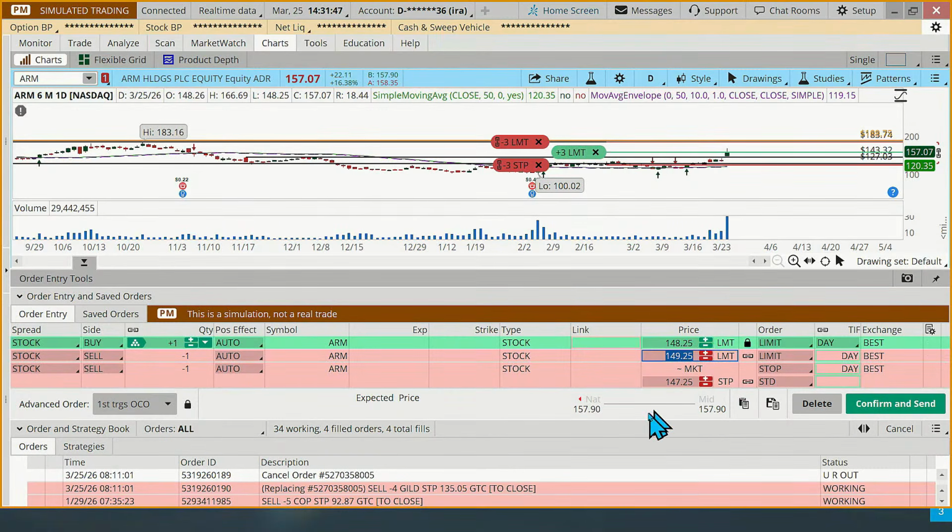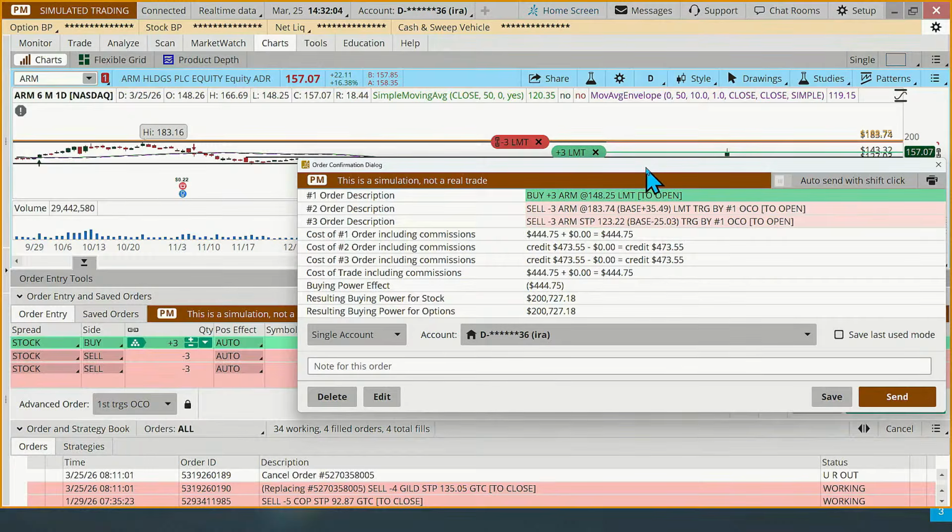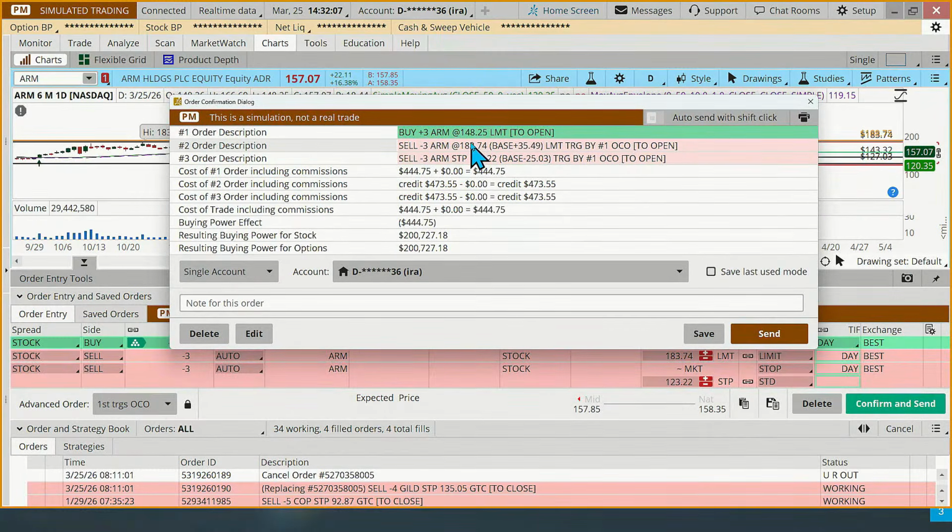All right. Our target again on this was 183.74. And our stop, we said, was 123.22. And we're going to go in with 3 more shares if that pulls back. So we hit confirm and send. So 148.25, again, looking for a little bit of a pullback into that gap low or the low of the gap up day. Targeting the same, based on some resistance area. Stop 3% below that support at 127.03. There's our AI stocks group.